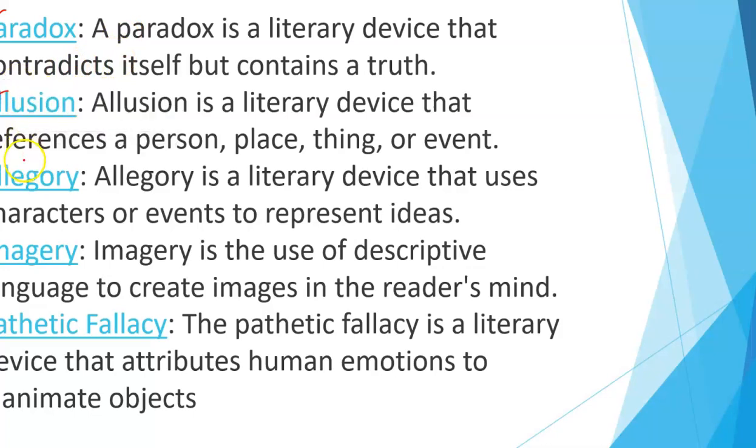Allusion is a literary device that references a person, place, thing, or event. So basically allusion is alluding to something, whether it be a person, a place, a thing, or an event. Allegory. Allegory is a literary device that uses characters or events to represent ideas.